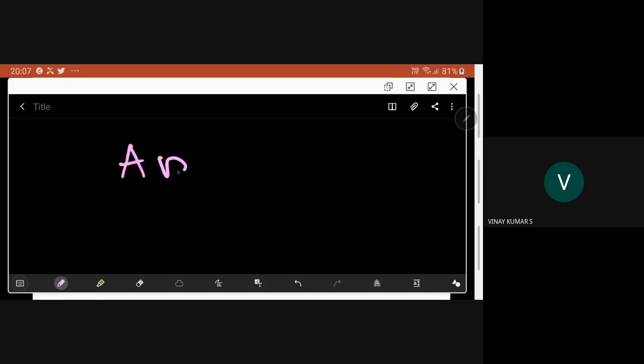So A is non-singular, meaning the determinant of A is not equal to 0.